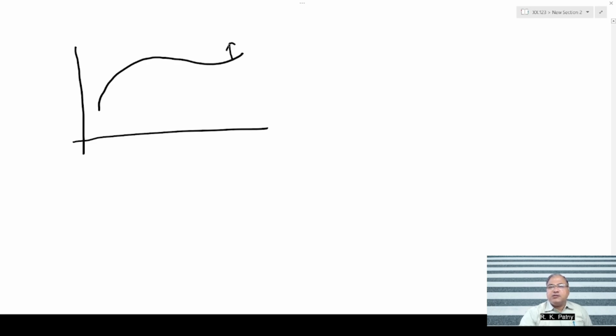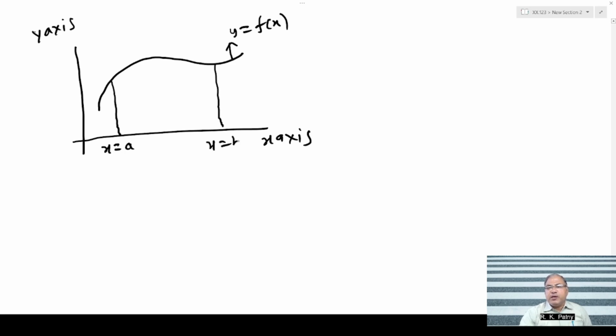First of all, what is integration? Whenever you study mathematics, what do you do? You draw graphs. Suppose I draw the graph, and this is y equals f of x, with the x-axis here and the y-axis here. Now, when you have the graph, suppose this is x equals a and this is x equals b. So we say the graph is drawn from x equals a to x equals b. And if you wish to find the area below the curve,